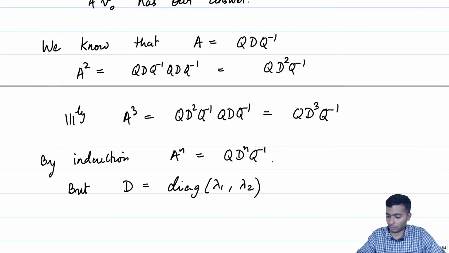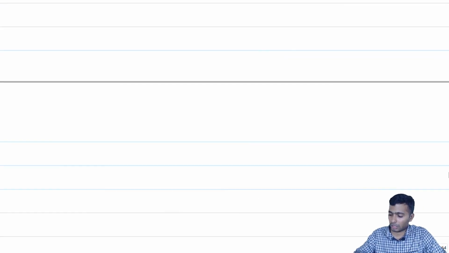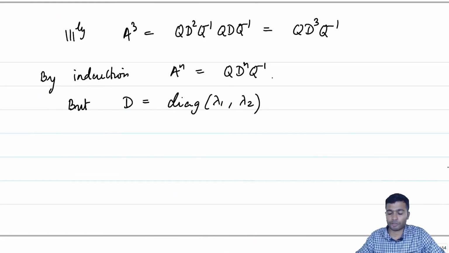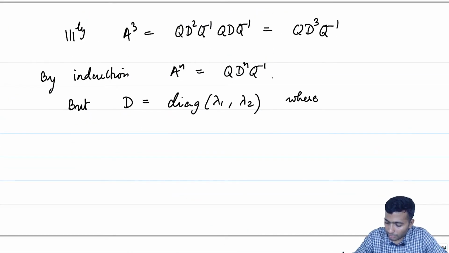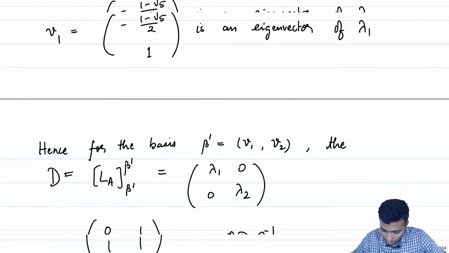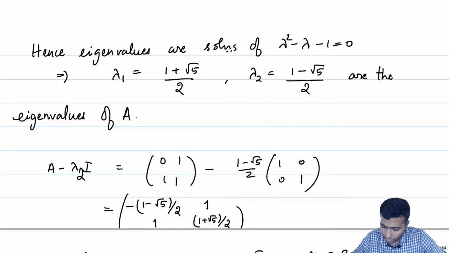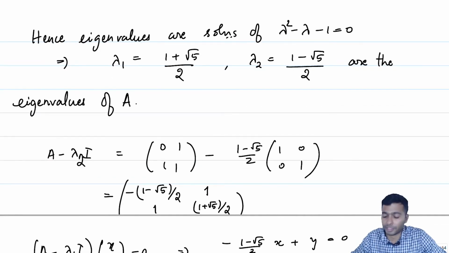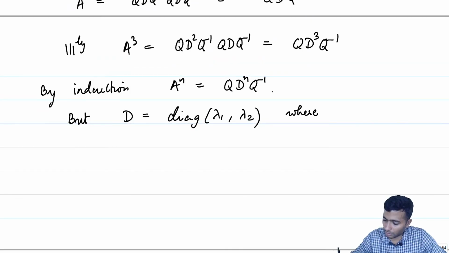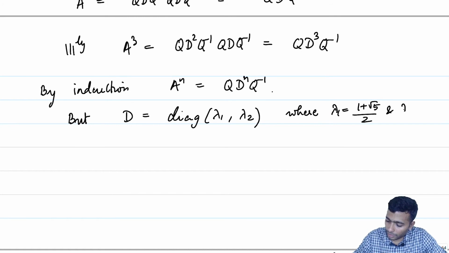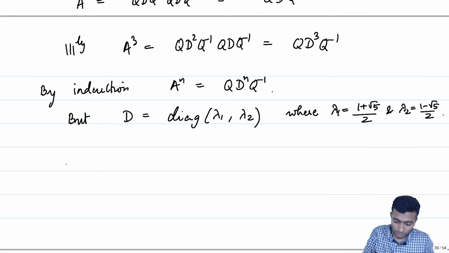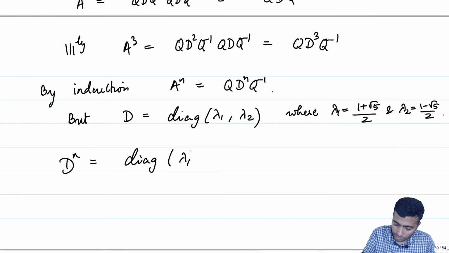If you recall, lambda 1 and lambda 2 are the eigenvalues, where lambda 1 is equal to 1 plus square root of 5 by 2 and lambda 2 is equal to 1 minus square root of 5 by 2. So, what is D to the power n? That is just going to be diagonal of lambda 1 to the power n, lambda 2 to the power n.